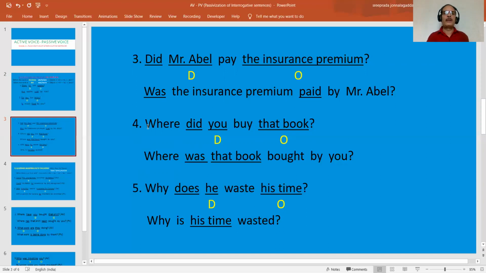Now, fourth one. Where did you buy that book? Here, question number 3 is a yes/no type question. Question number 4 is a WH question. What is the difference between these two? Here, in a yes/no type question, we begin an interrogative sentence with an auxiliary verb.